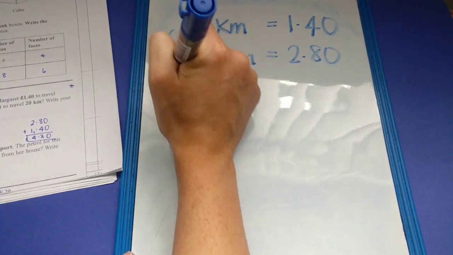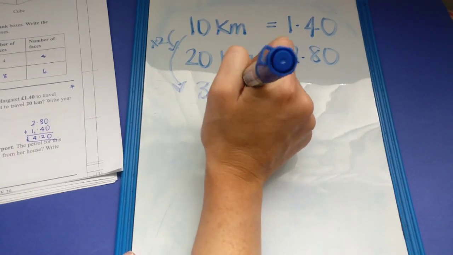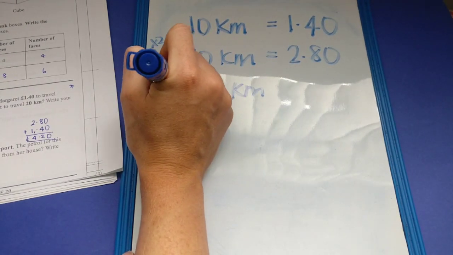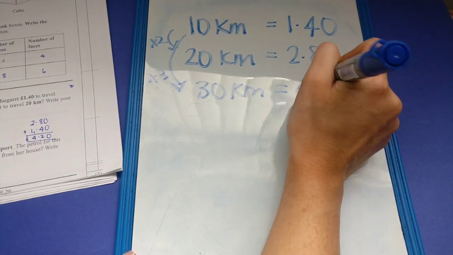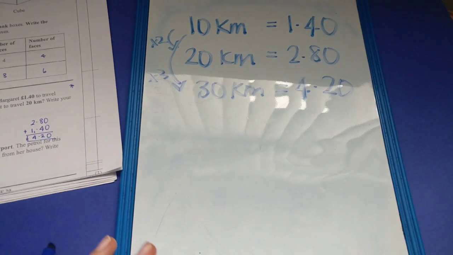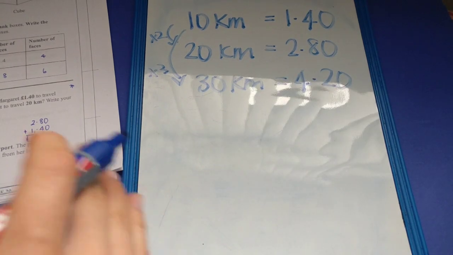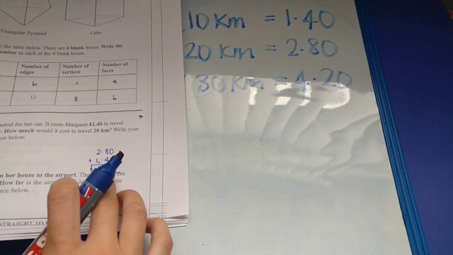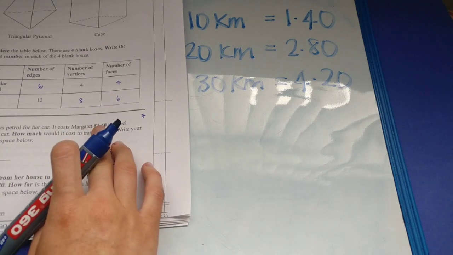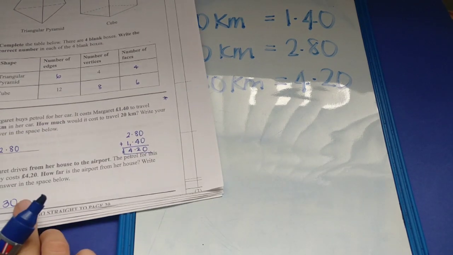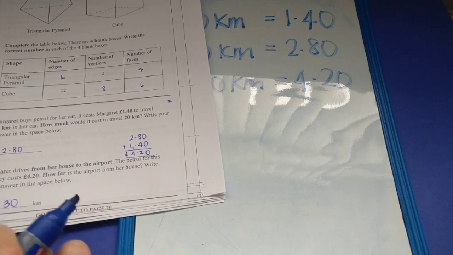But if you wanted to go to 30 kilometers, you could work it through that way, times by 3, £1.40 times by 3 would give you £4.20. So whichever way you want to work it out, you could have just added the two values together. You could have said, I know that 10 kilometers is going to give me 140, so I know that 30 kilometers would give me 420.